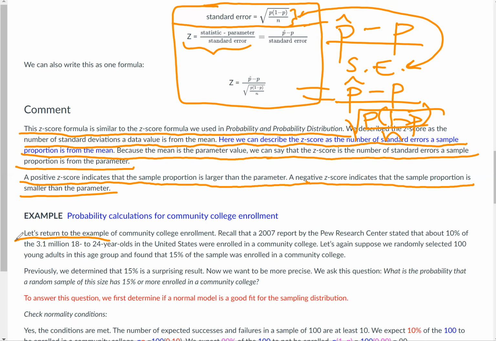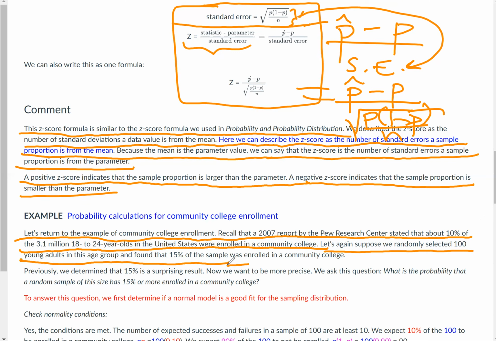Let's return to the example of community college enrollment. Recall that a 2007 report by the Pew Research Center stated that about 10% of the 3.1 million 18 to 24-year-olds in the United States were enrolled in a community college. Let's again suppose we randomly selected 100 young adults in this age group and found that 15% of the sample was enrolled in a community college.